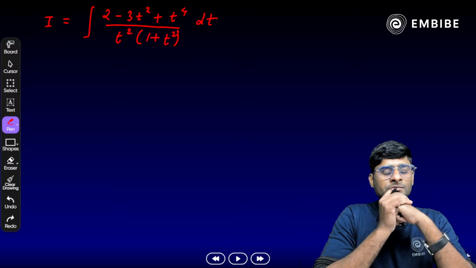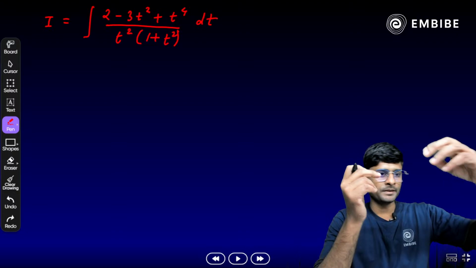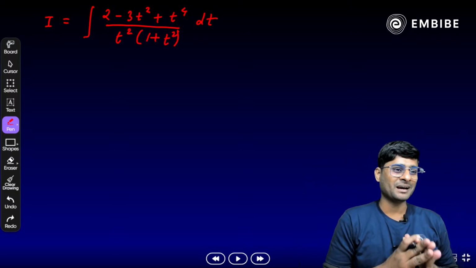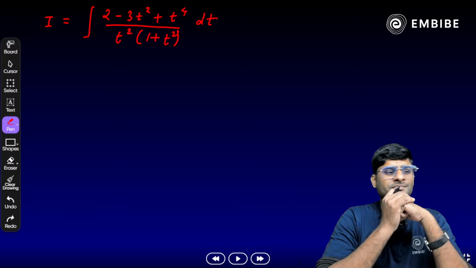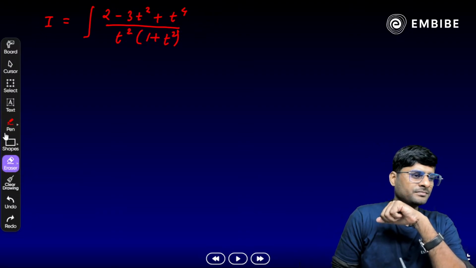Done? Now, any idea how do we solve it? At the numerator we have a biquadratic and in the denominator another biquadratic. Think about it. How do we approach this kind of problem? So easy and simple.